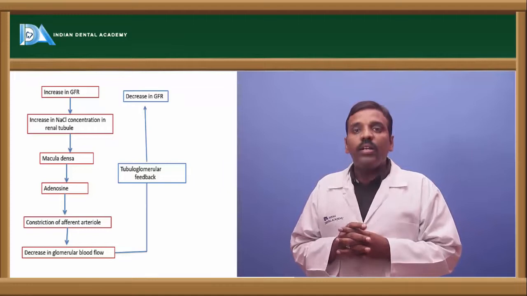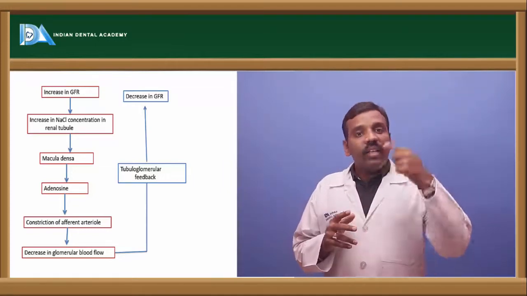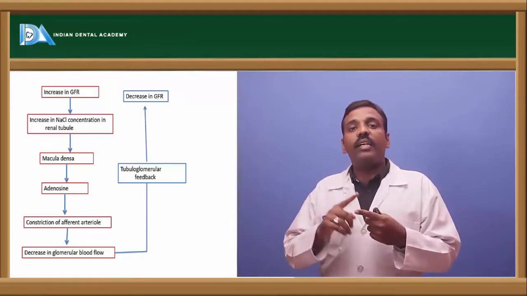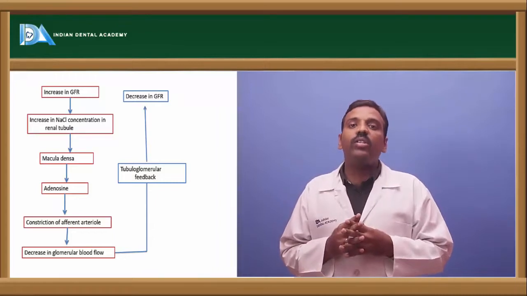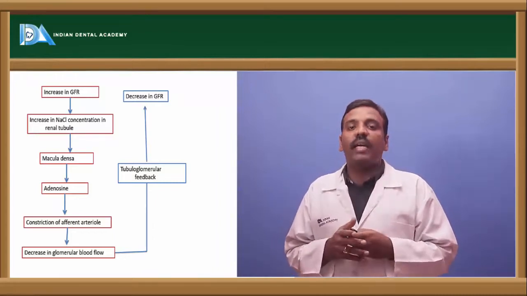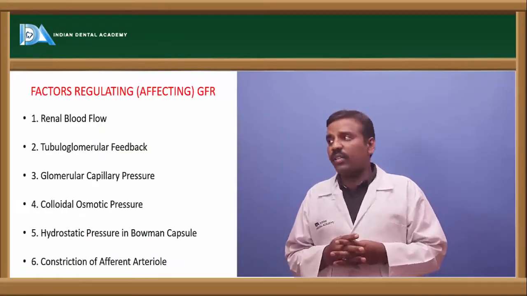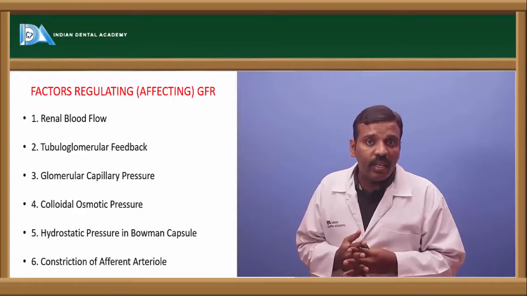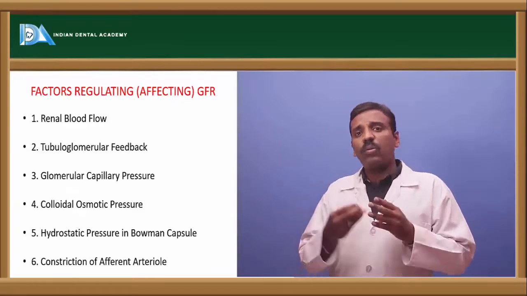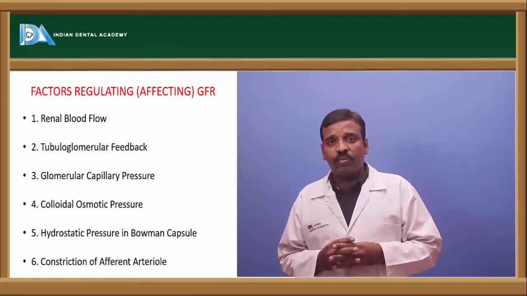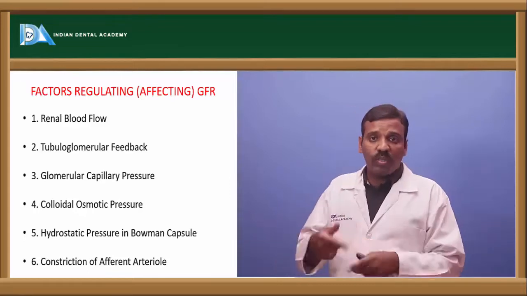This is called the tubuloglomerular feedback mechanism. When there is an increase in the GFR, this process works to decrease the GFR. Next are the factors which regulate or affect the glomerular filtration rate. First is renal blood flow, how much blood is coming in. Next is the tubuloglomerular feedback mechanism, which we saw just now.